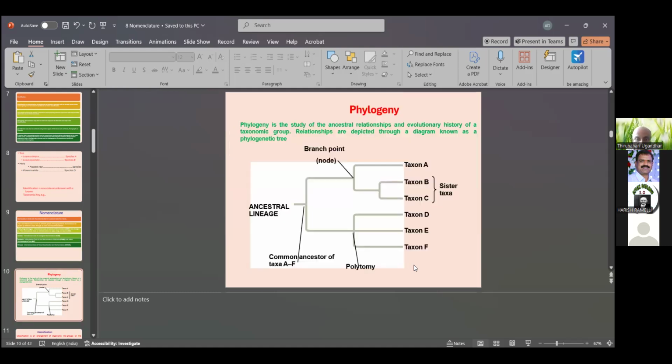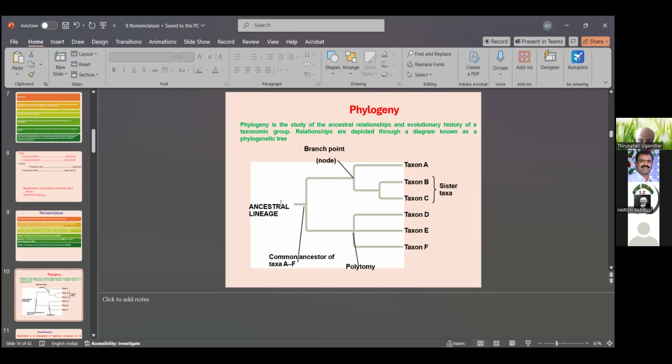Then there is also phylogeny classification. What is phylogeny? It refers to the evolutionary character, and it may additionally be used in the classification of plants. Phylogeny is the study of the ancestral relationships and evolutionary history of a taxonomic group. These relationships are depicted through a diagram known as a phylogenetic tree, which shows the ancestral lineages.